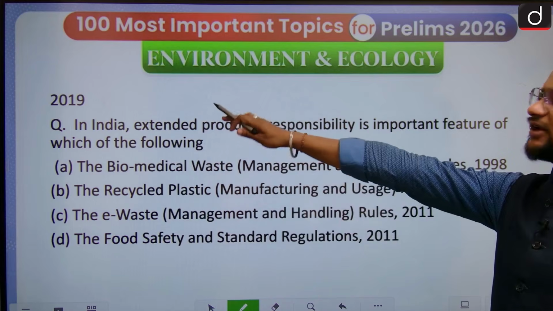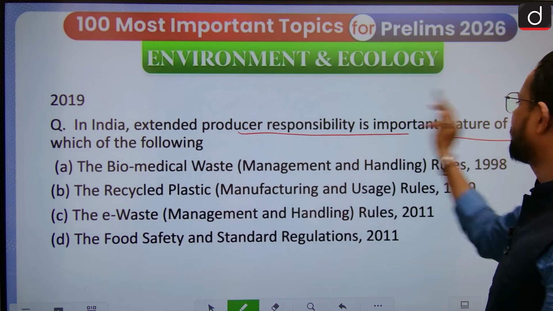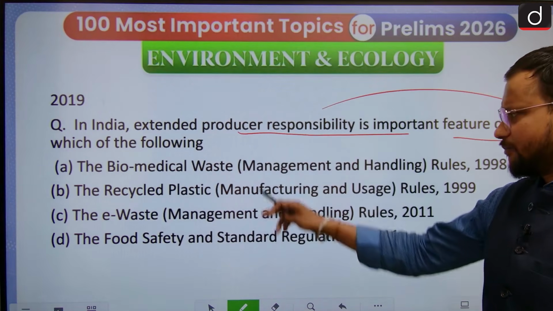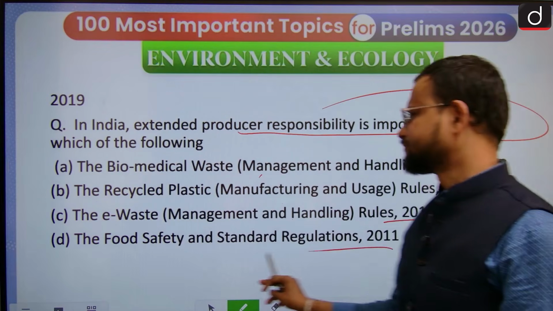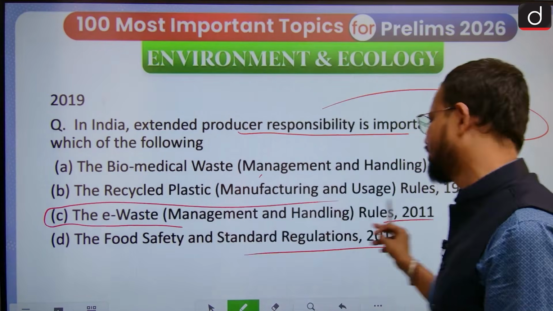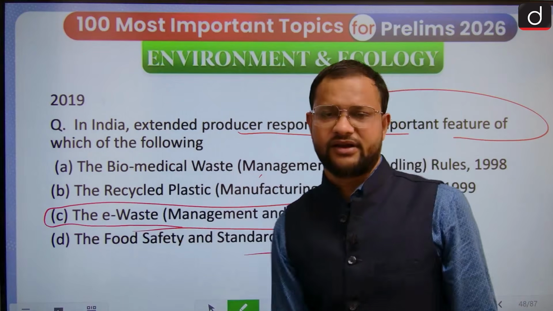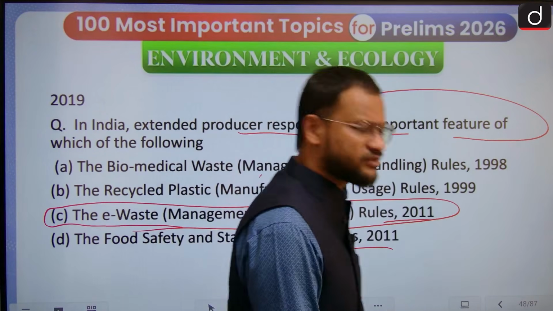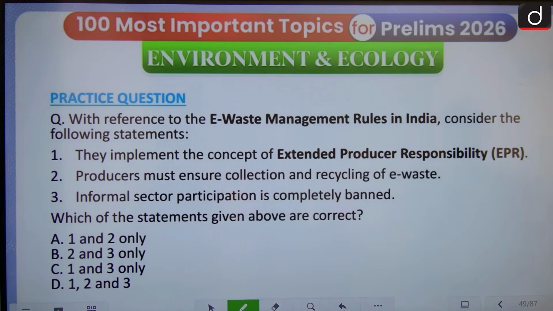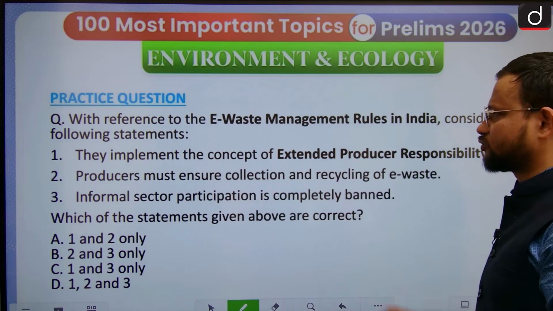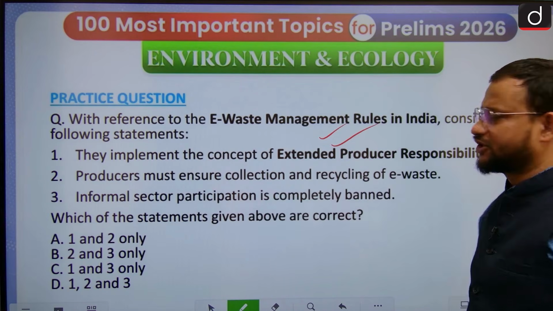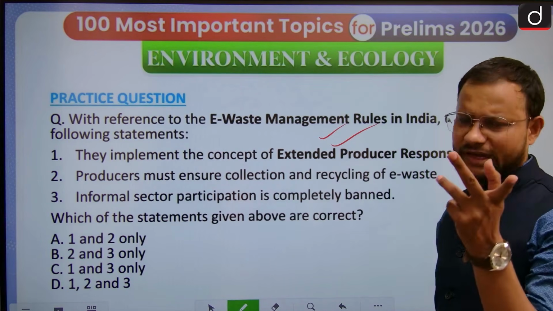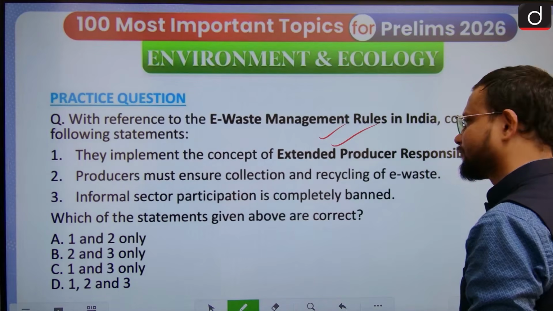Okay, so now have this question. In India, extended producer responsibility is an important feature of which of the following? Biomedical waste, recycle waste, e-waste management handling rules, right? And then the food safety and related standards. Yes, so e-waste 2011, 2016. Then practice question as well, guys. Now look at this particular practice question. I know you can absolutely answer this question. So don't get confused. 2016 and 2011. 2011 is the very first one itself.